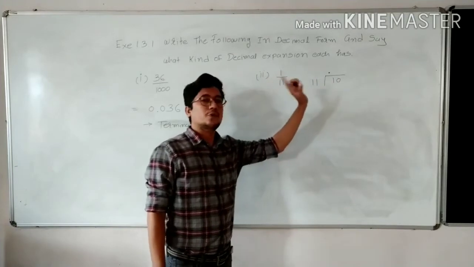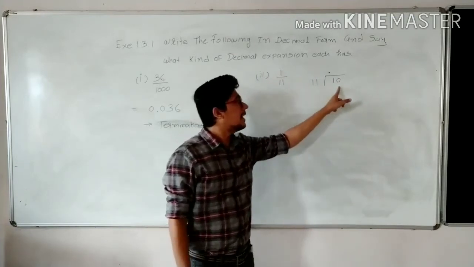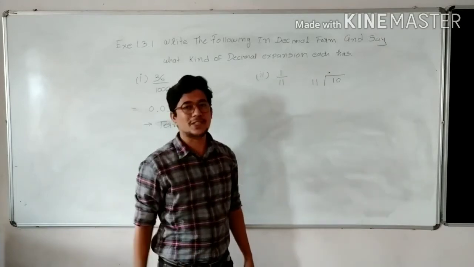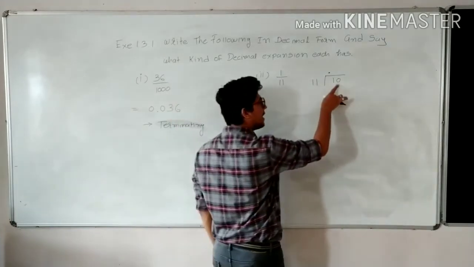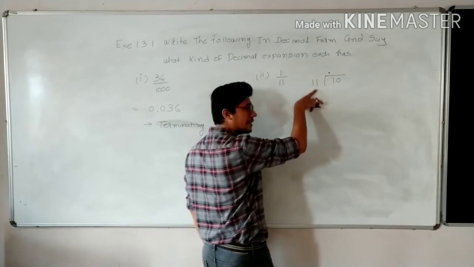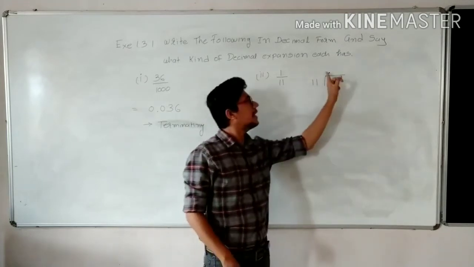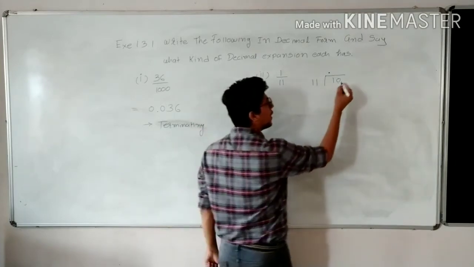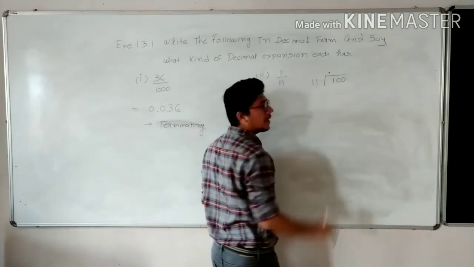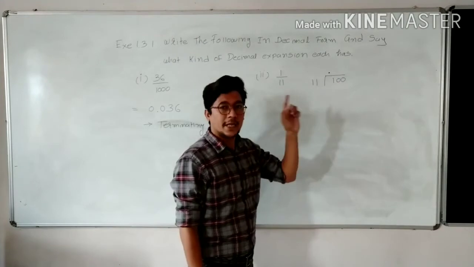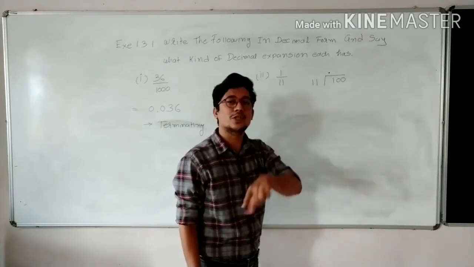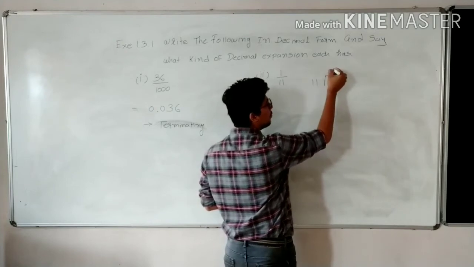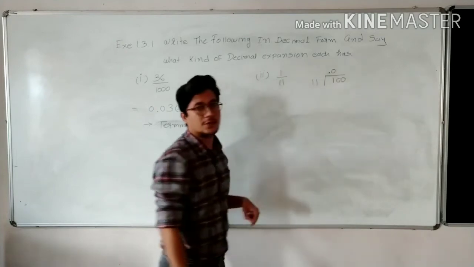Still 10 is less than 11, so trouble comes into the picture. Since 10 is less than 11 and we have already put a point, we have to put another 0, and this adds a 0 in the quotient too.